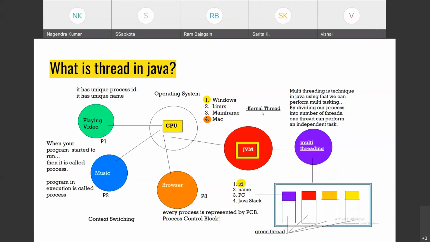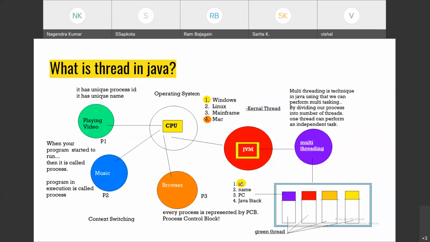So we have two kinds of thread. One is called a kernel thread. A kernel thread is managed by the operating system. Whenever I say kernel thread, it is managed by the operating system. What is a green thread? A green thread is managed by the programmer. Are you with me? So threads are created at two levels, operating system level and programming level. When you create a thread at the programming level, that is called a green thread. Make sense?